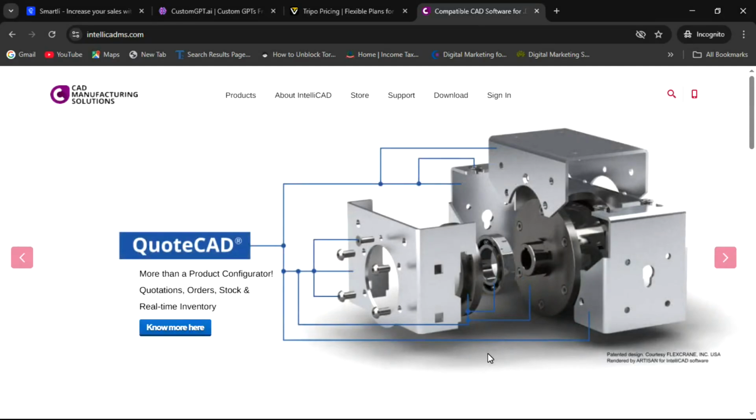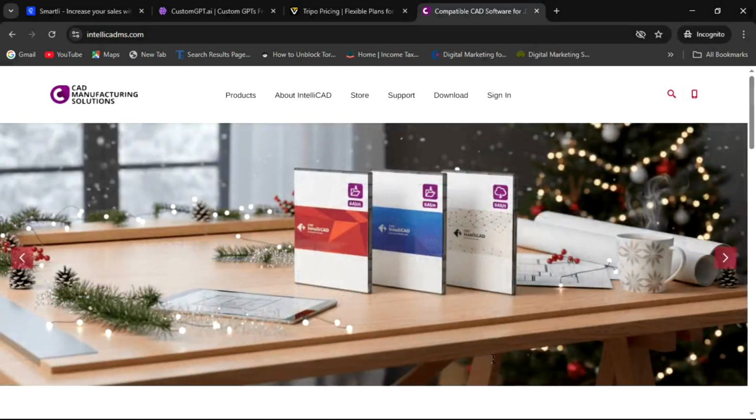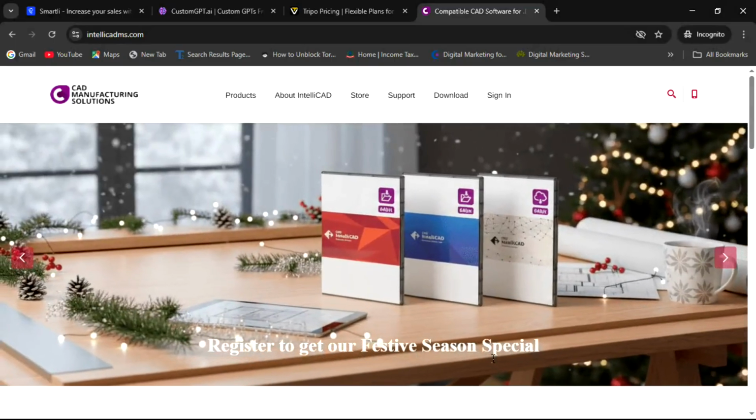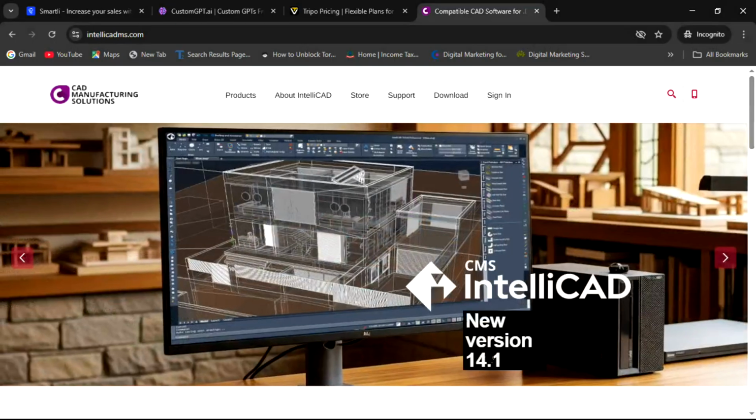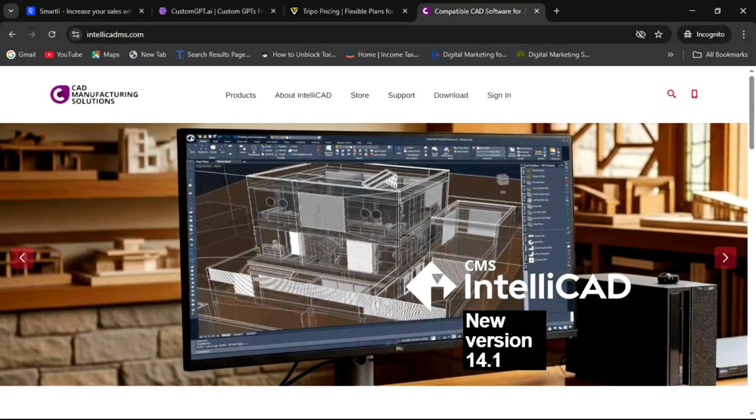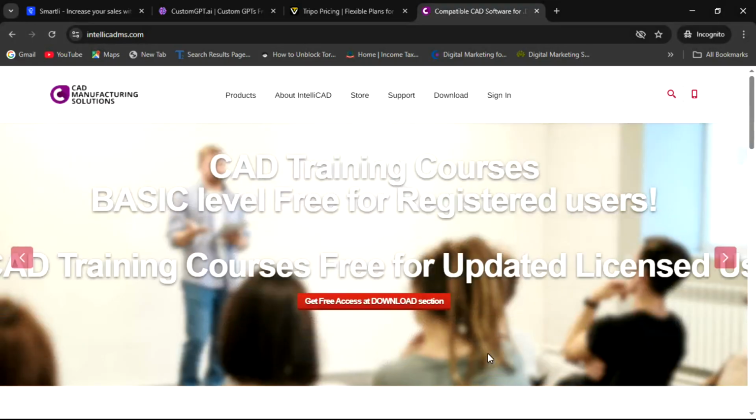Friends, let's know about Intellicad's AI tool. You can use it in CAD in various industries like architecture, construction, and automobile, and also download the app.